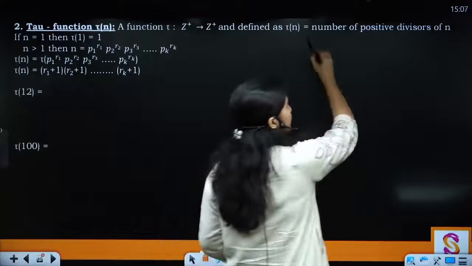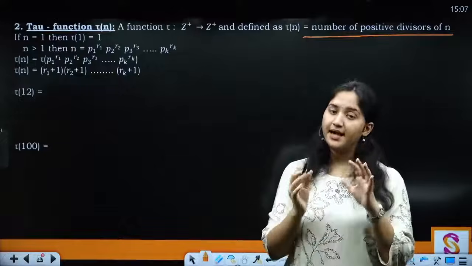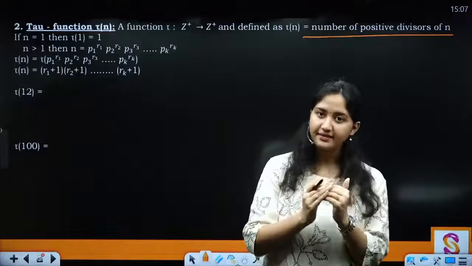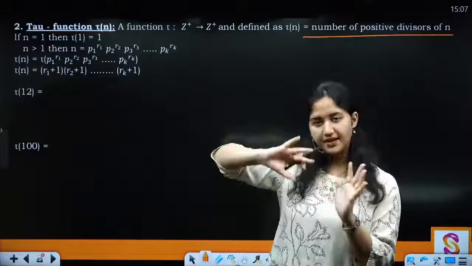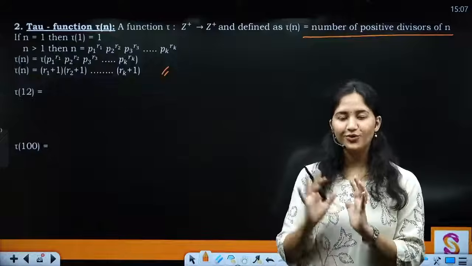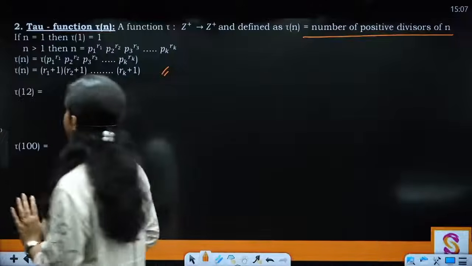It gives you the number of positive divisors of n, right? अभी तक हम क्या बोल रहे थे? n, phi n आपका क्या देता है? All the co-primes, right? But here it is giving us the divisors of it, right? Divisor के लिए आपको क्या करना है? Simple, ये formula है. The more complex it looks, it is very easy what you're supposed to do.